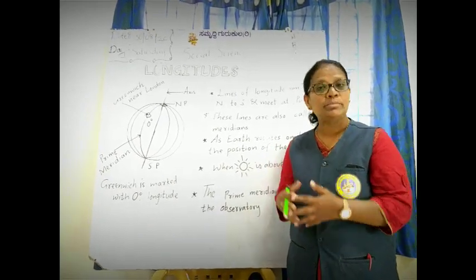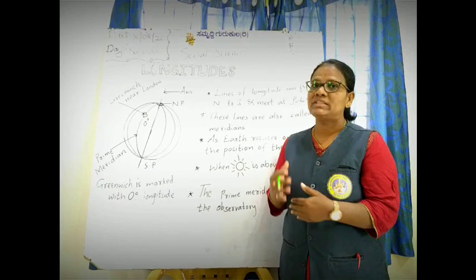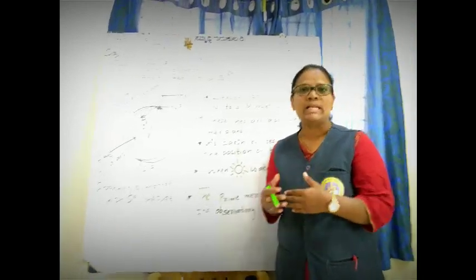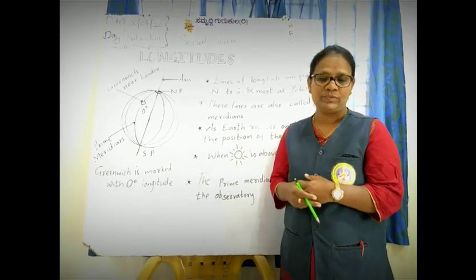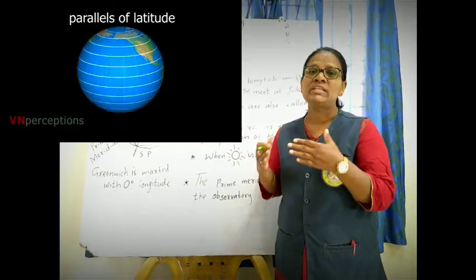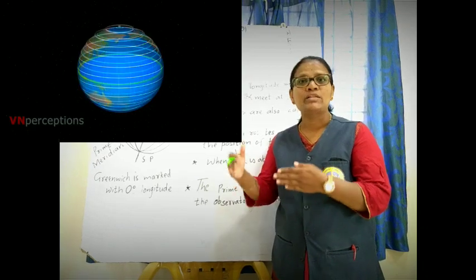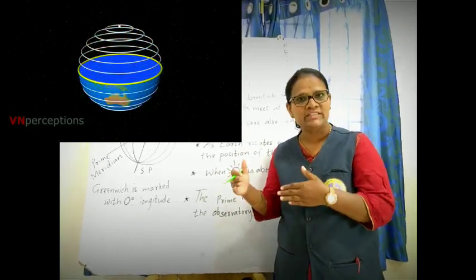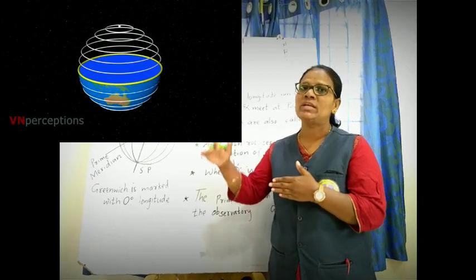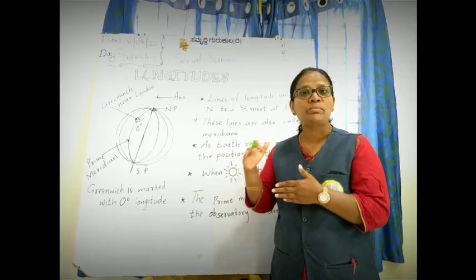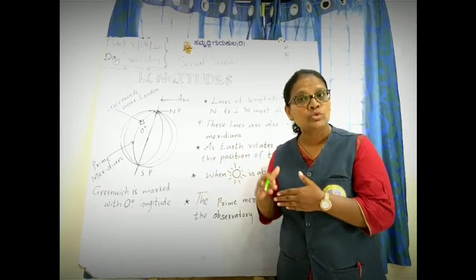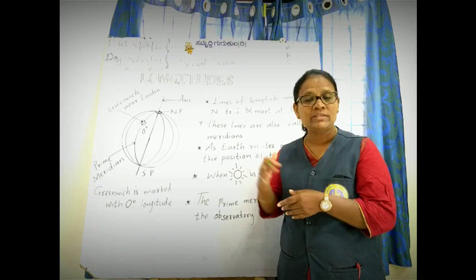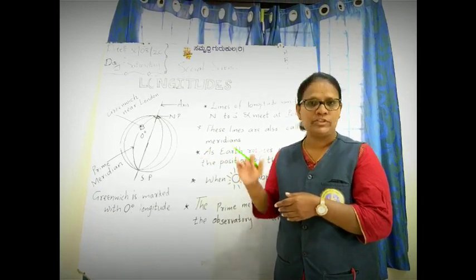Before starting the topic, let's recall some points from the previous class. What did we study in the previous class, children? We have studied about latitudes. What are latitudes? They are the imaginary lines which run parallel to the equator. So they are also called parallels of latitude.